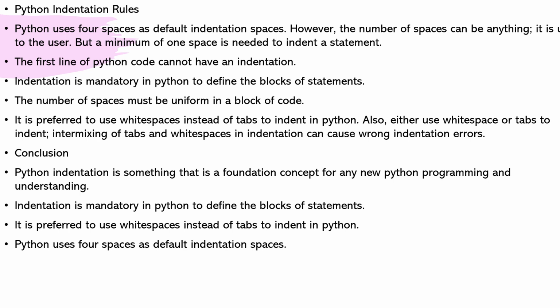There are some Python indentation rules. Python uses 4 spaces as the default indentation. However, the number of spaces can be anything, but a minimum of 1 space is needed to indent a statement. The first line of Python code cannot have an indentation. Indentation is mandatory in Python to define the block of statements. The number of spaces must be uniform in a block of code. It is preferred to use white spaces instead of tabs to indent in Python. Also, either use white space or tabs to indent, not both.